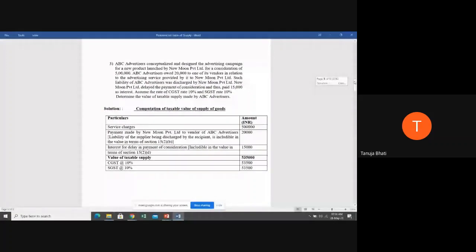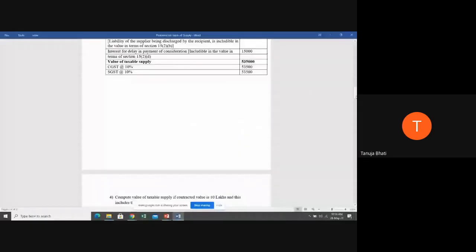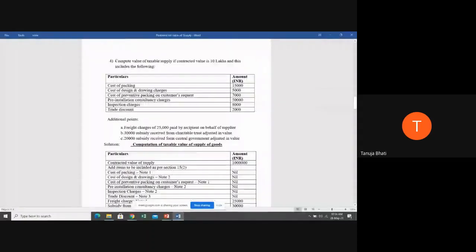Okay, let us move ahead to problem number 4. Compute the value of taxable supply if the contracted value is 10 lakh rupees. Students, 10 lakh rupees is the contracted value, and this includes, meaning in the 10 lakh the below is included. Let us see. Cost of packing, 15,000, is already included in the 10 lakhs.